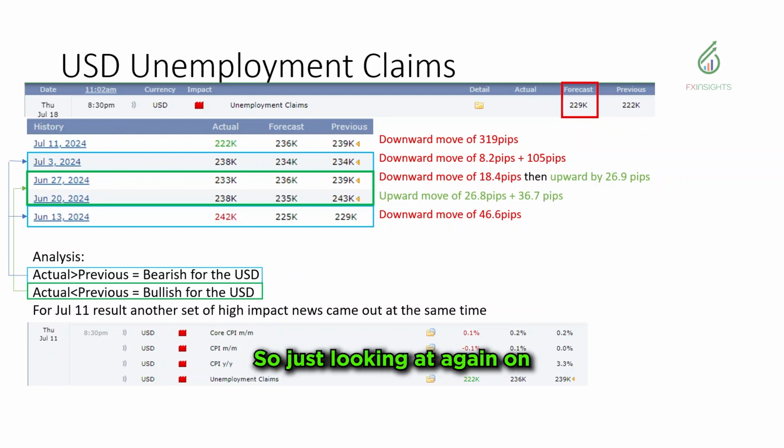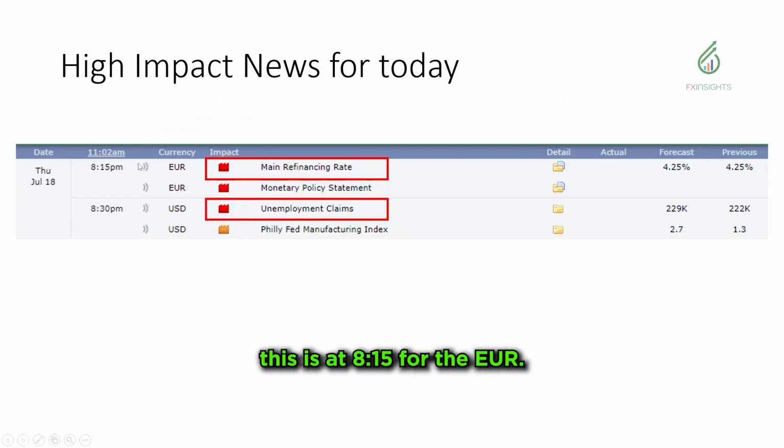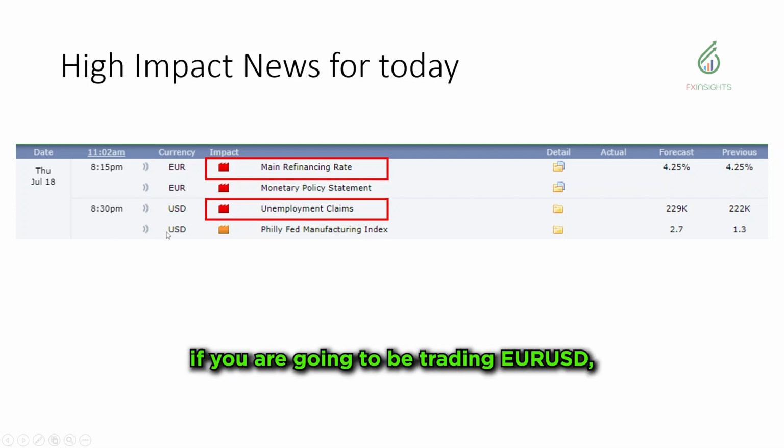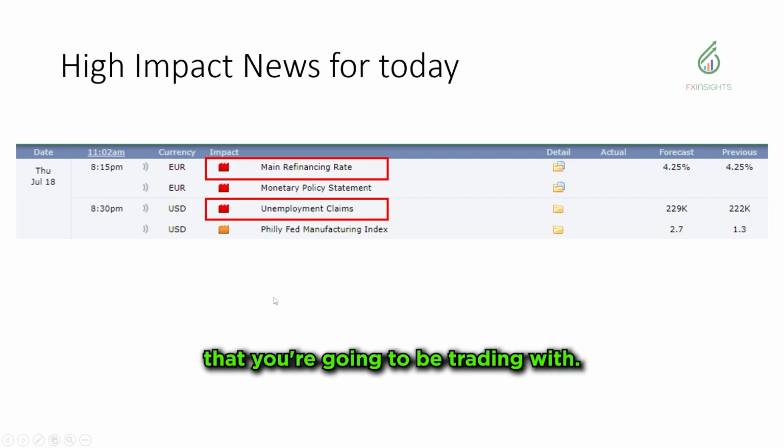So just looking again at what's going to happen for today. Again, this is at 8:15 for the euro, and then 8:30 p.m. for the USD. So this is PH time. So take note of that if you are going to be trading Euro USD. Be warned that it could be hectic for the Euro USD. So choose the asset that you're going to be trading with.